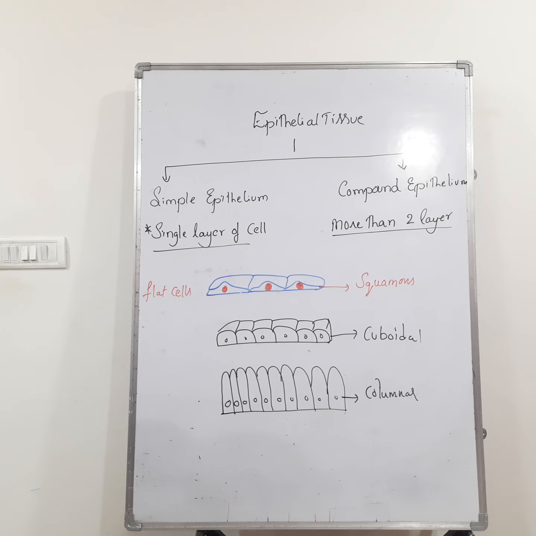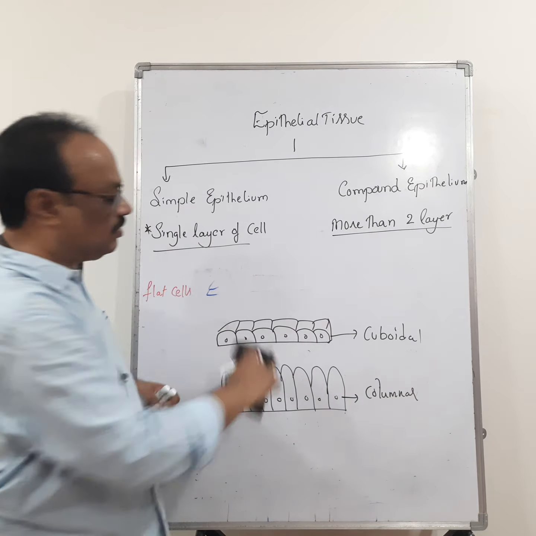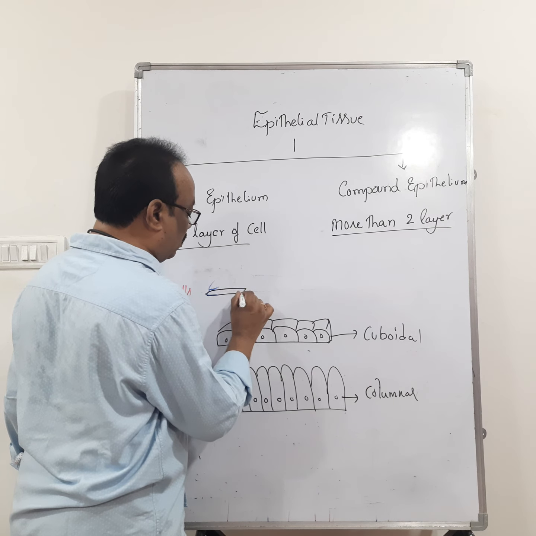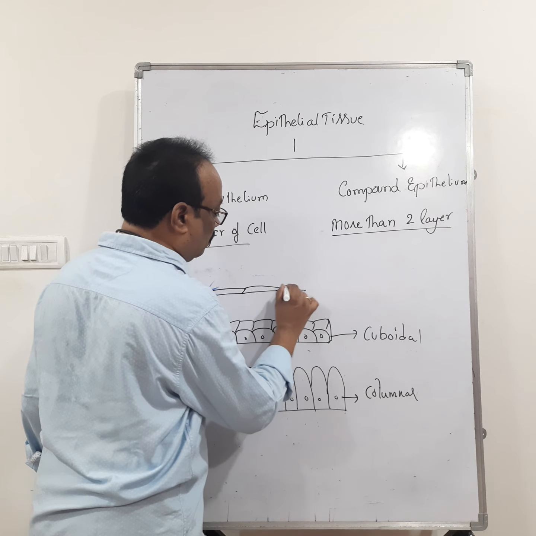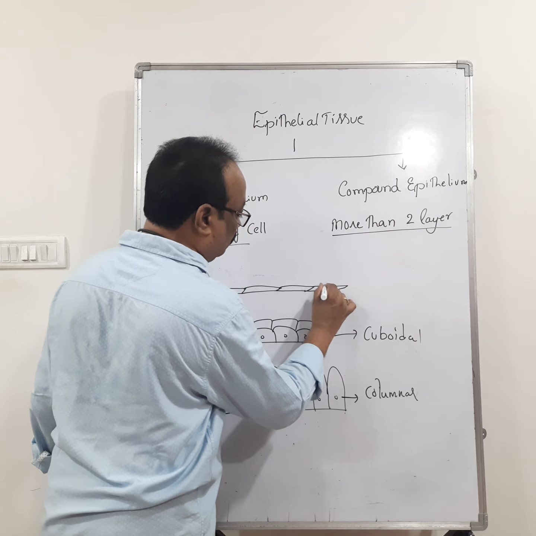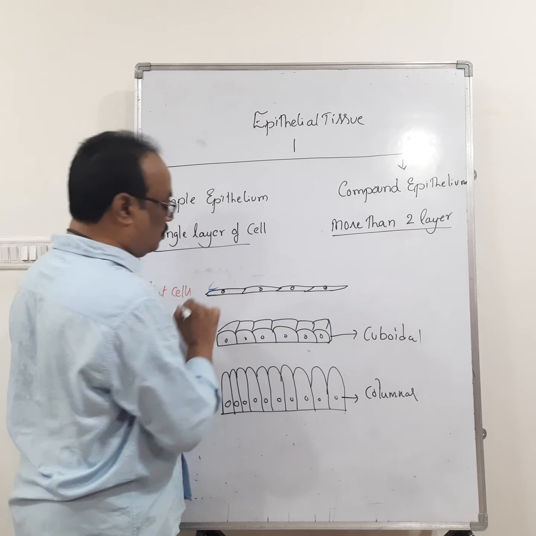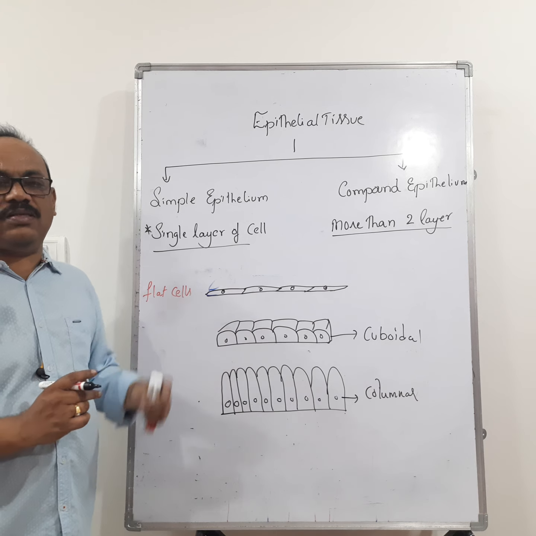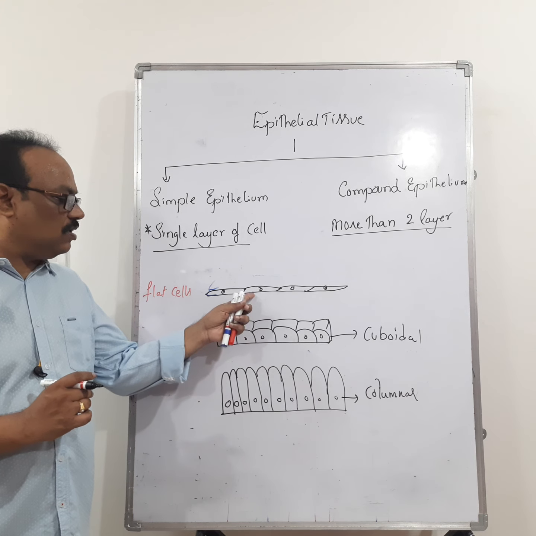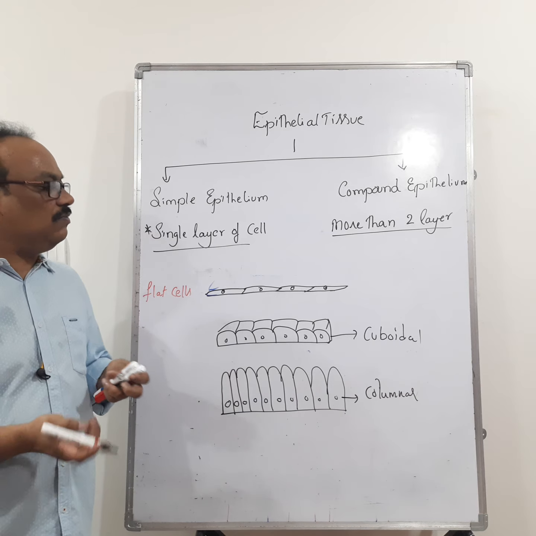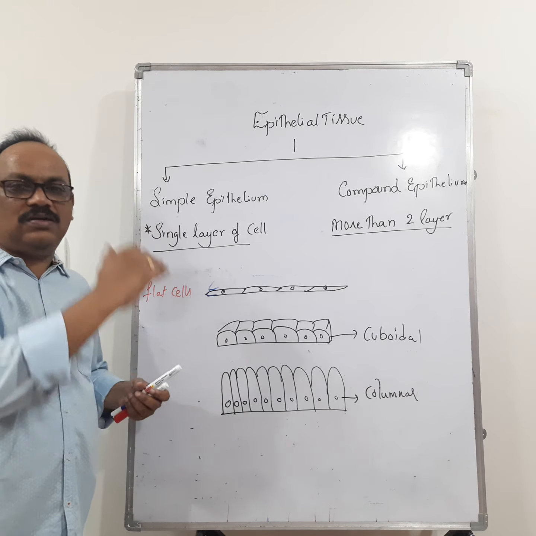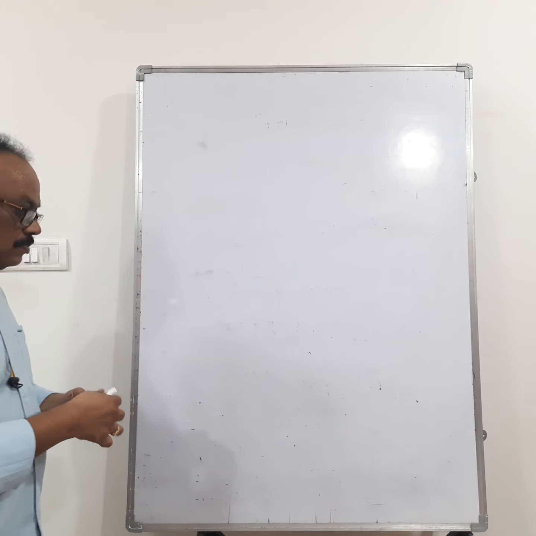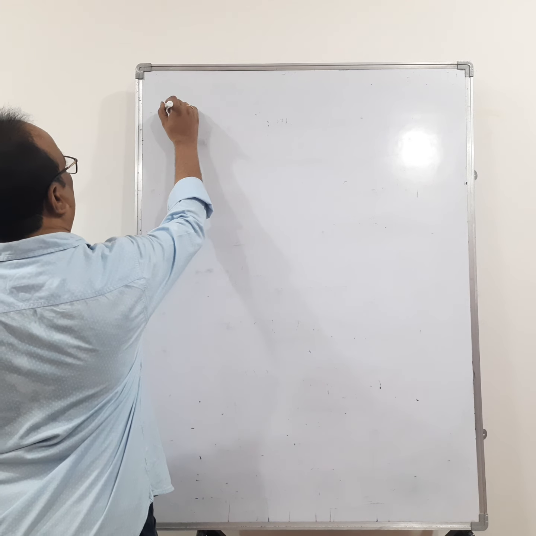So for a simple diagram, if you go with the flat cells, simply you can draw like this also. They are flat. Right? If they look like this, then we call this simple squamous epithelium, or we simply call it squamous epithelium. If they are present in a single layer, we call that simple squamous. Now let us go through each and every epithelium, where they are present, and what the shape of the nucleus is. Right. Let us see the first one.